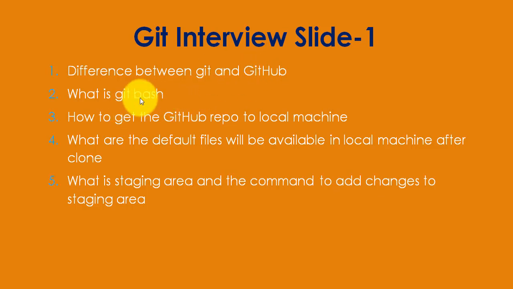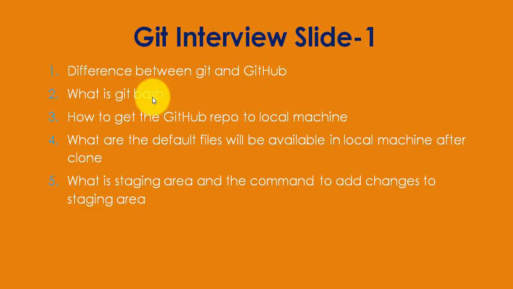We execute commands for clone, add to staging area, which I have described in my previous videos. Git Bash is available for every kind of operating system: Microsoft, Linux, and others.